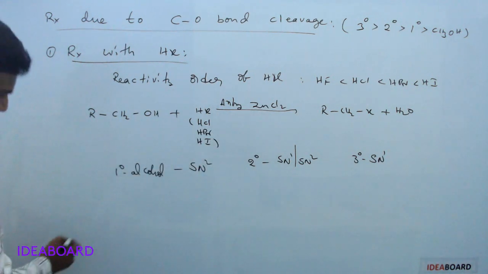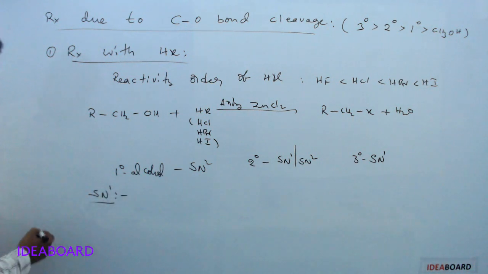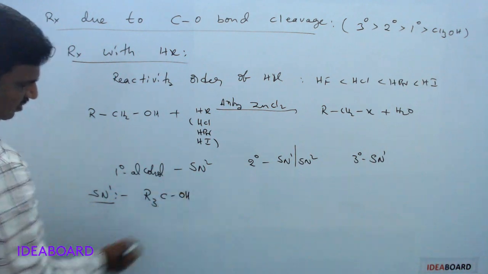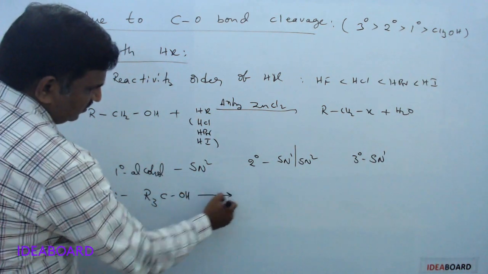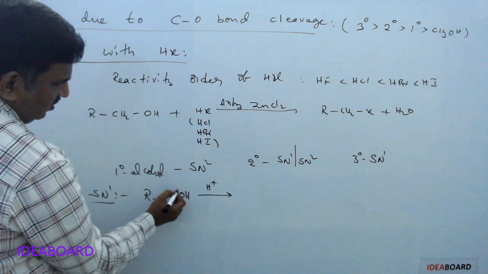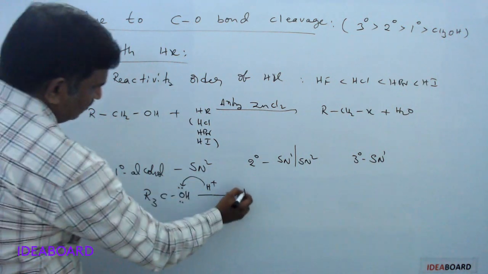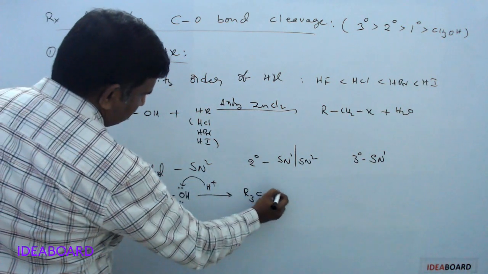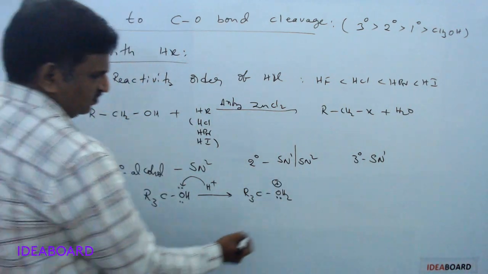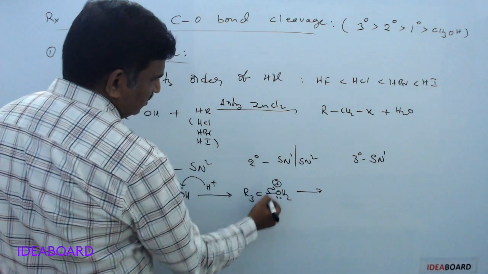Taking the SN1 mechanism, how does it occur? Take a tertiary alcohol. First, it takes the proton from HX, and the oxygen has two lone pairs. By the attack of the proton, R3COH2 plus is formed, having two lone pairs. Then it releases this bond, so the electrons shift.